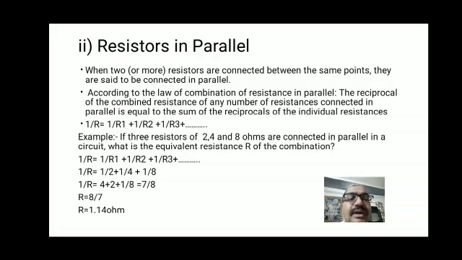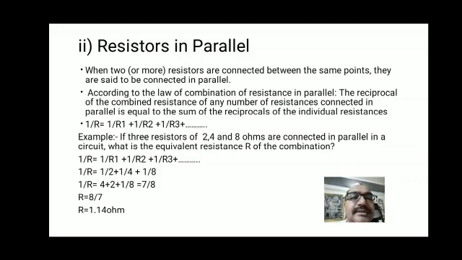So 1 upon R is equal to, now keep the values: R1 is equal to 2 ohm, so 1 by 2, plus R2 is equal to 4, so 1 upon 4, and R3 is equal to 8, so 1 by 8. Now take the LCM of 2, 4 and 8, so LCM will become 8. Now multiply: 8 divided by 2 is 4, then 8 divided by 4 is 2, and 8 ones are 8, so it is 1 upon R is equal to 4 plus 2 plus 1 divided by 8.